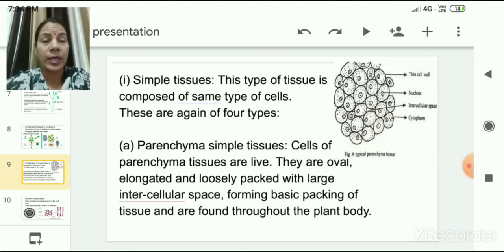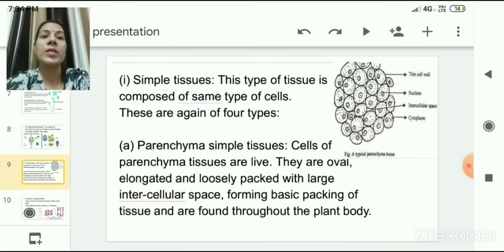As I told you earlier, simple tissues are made up of only one type of cell, or all the cells present in them are the same in structure. Whereas in complex permanent tissue, the cells with which that tissue is made are of various types. So let us discuss simple permanent tissues here.